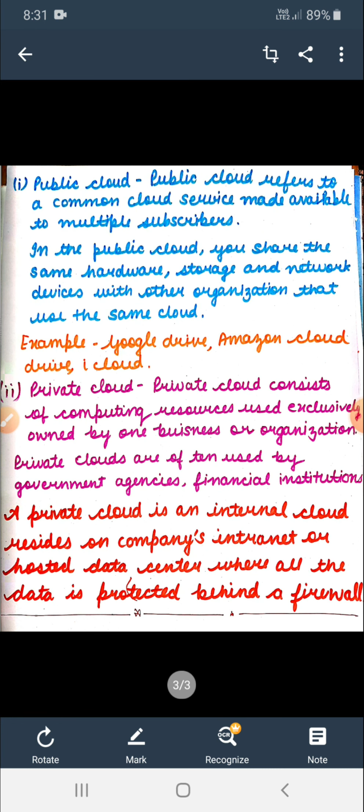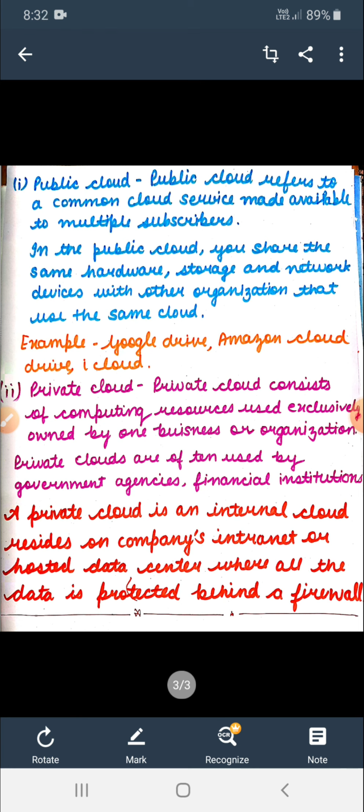In the opposite, private cloud. What do you mean by public and private? Public is for every person, but private is for a particular one.